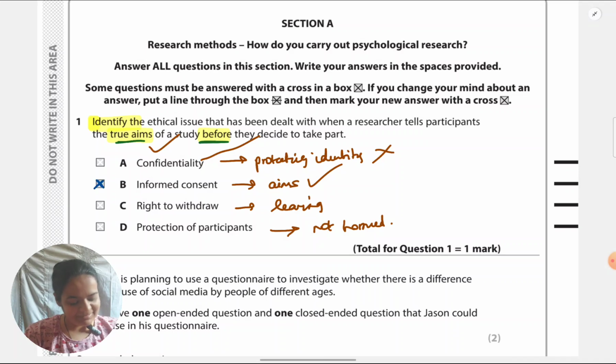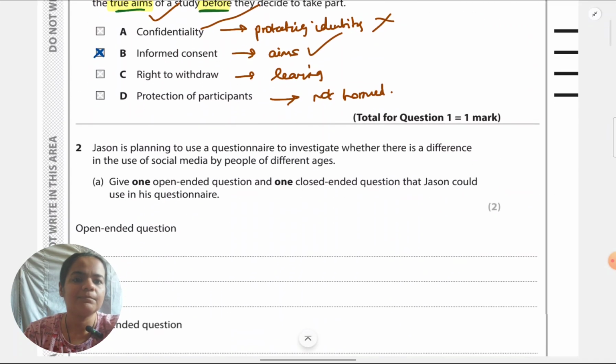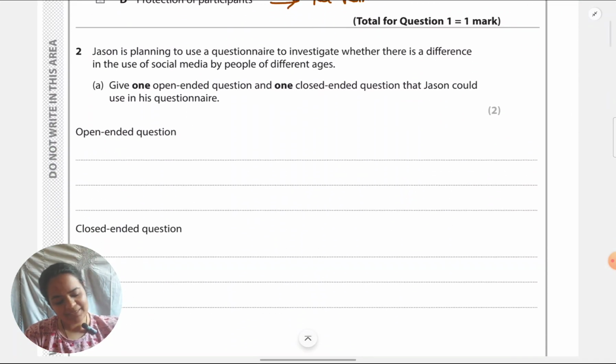Okay, now let's look at the next question. Jason is planning to use a questionnaire to investigate whether there is a difference in the use of social media by people of different ages. Give one open-ended question and one close-ended question that Jason could use in his questionnaire.